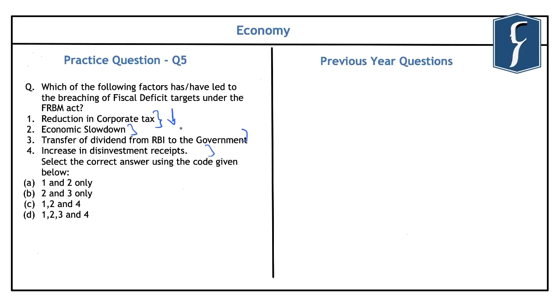economic slowdown. And hence the correct answer that comes out is A, that is 1 and 2 only, that reduction in corporate tax and economic slowdown have both contributed to the breaching of fiscal deficit targets. So do go through the reasons that have been provided in the economic survey regarding the various issues being faced in the Indian economy, and they will help you in solving the questions that appear in the preliminary examination related to the economic aspects. With this, let's take up the next question now.